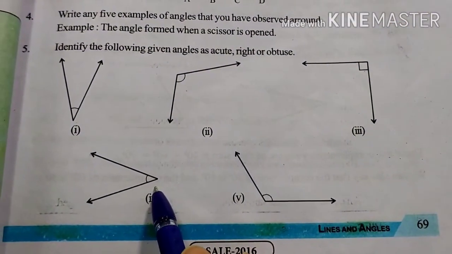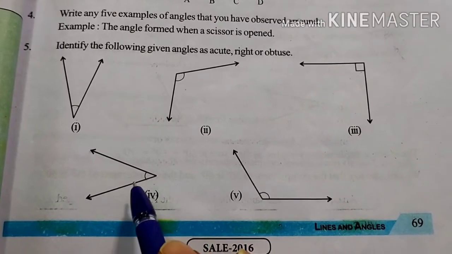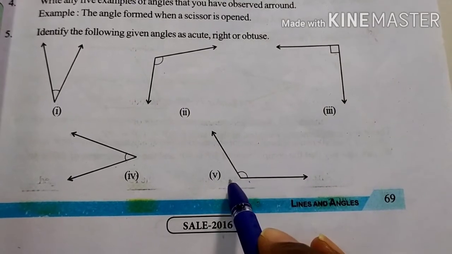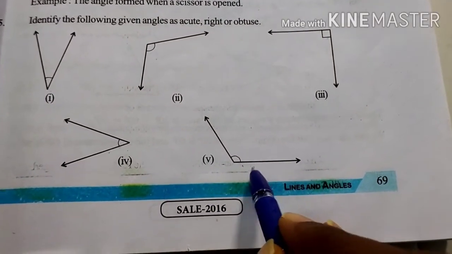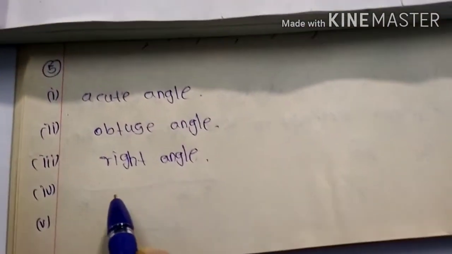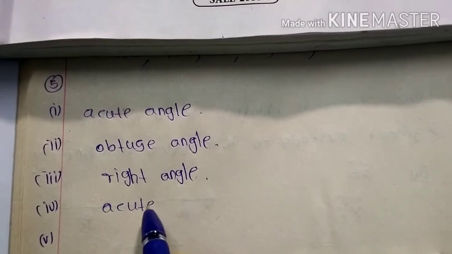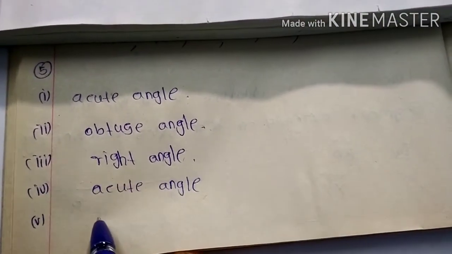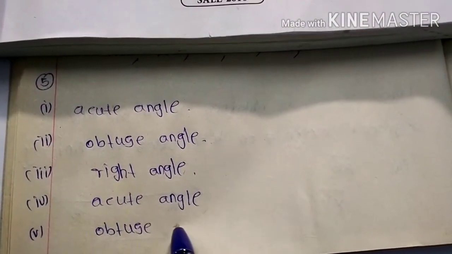See here, fourth one, which is clearly mentioned it is less than 90 degrees. So that is an acute angle. It is more than 90 degrees, so this is an obtuse angle. Fifth one is obtuse angle.